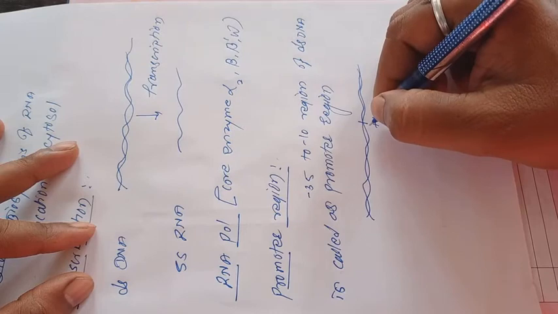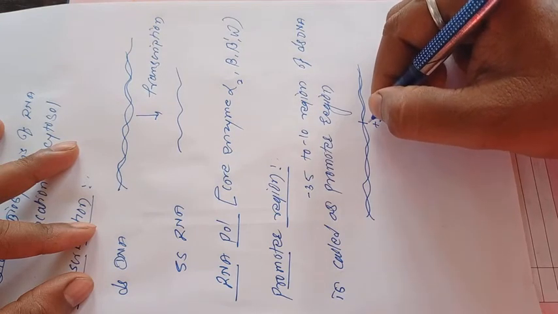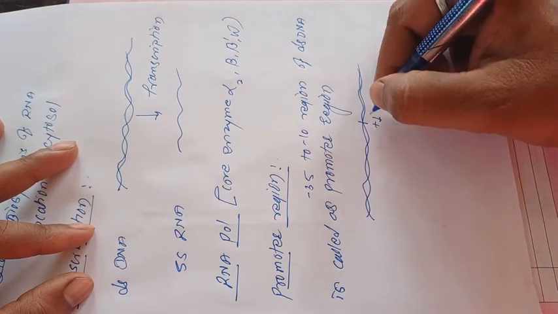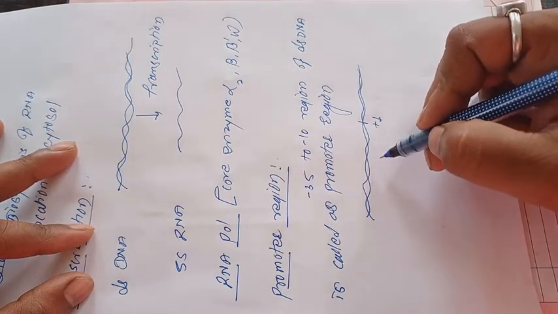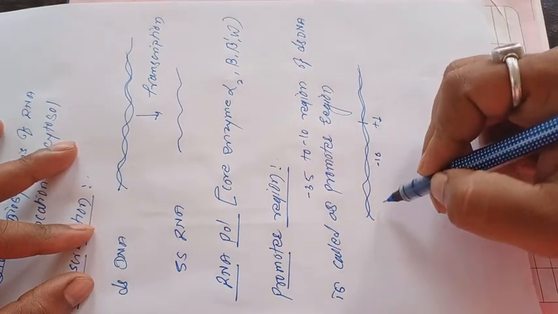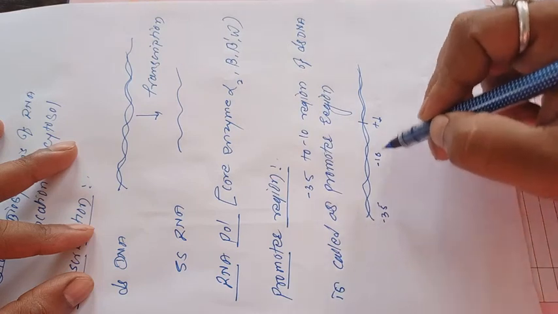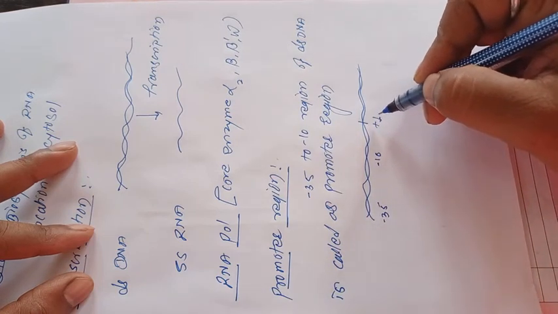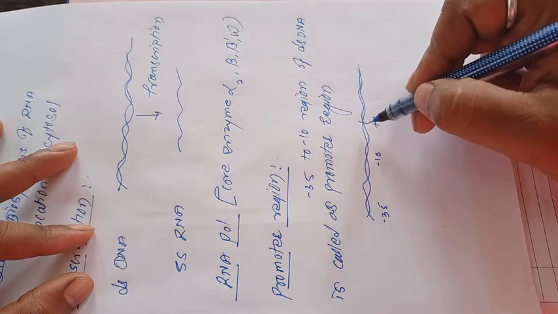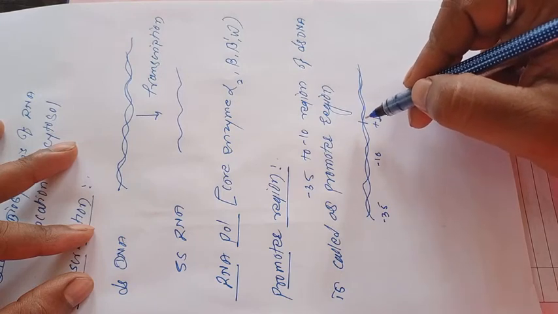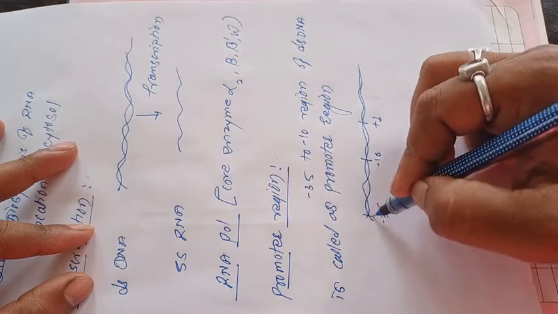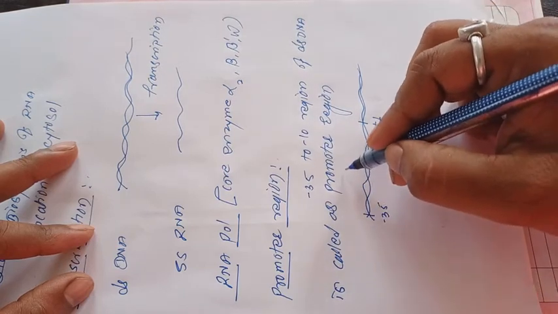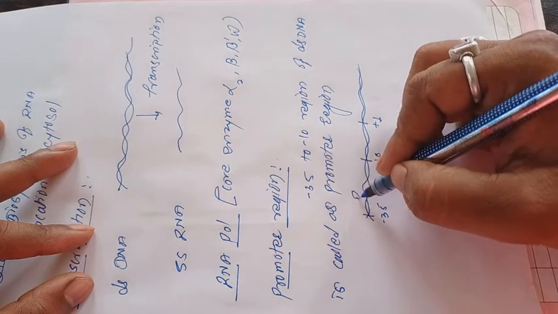The plus 1 is the exact beginning of the coding DNA. Before that is the minus 10 and the minus 35. At the plus 1 site the RNA transcription happens. But before that, the minus 10 to minus 35 region is known as the promoter region.